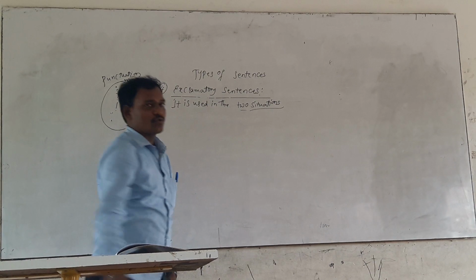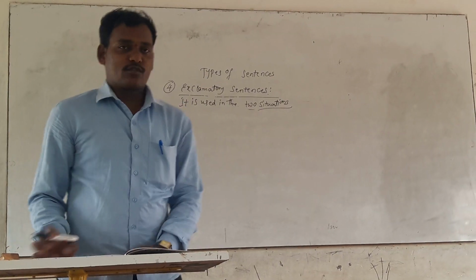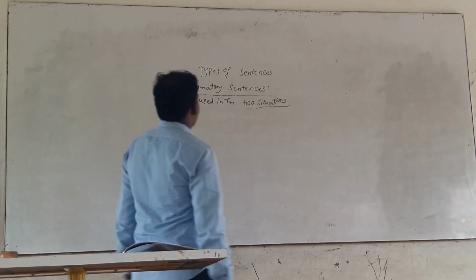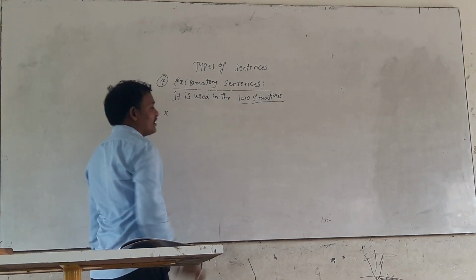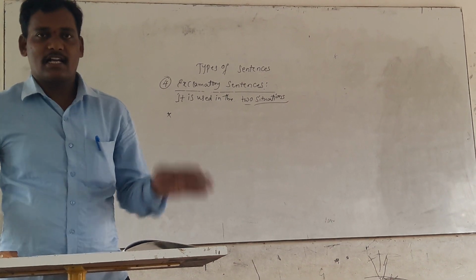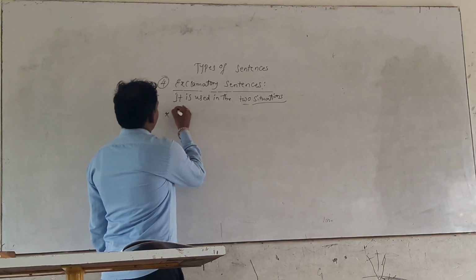Dear students, we are discussing the exclamatory sentences in today's class, and how the sentences look. It is used in two situations, that is happiness and sadness. Dear students, hurrah.